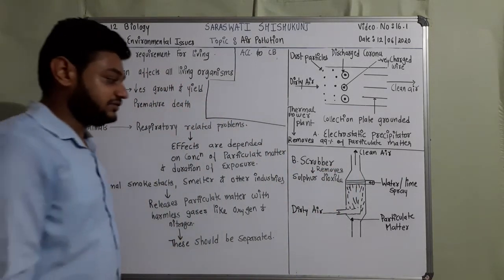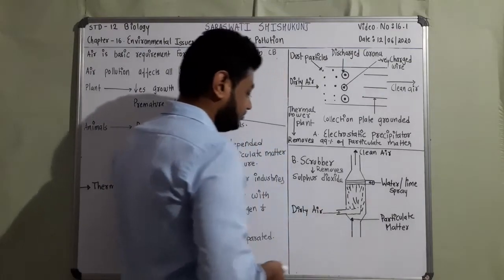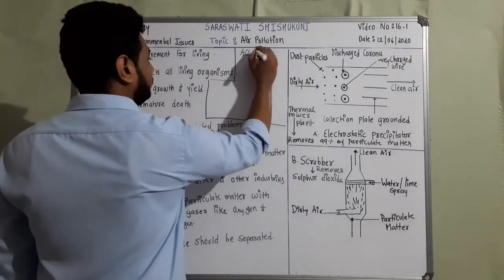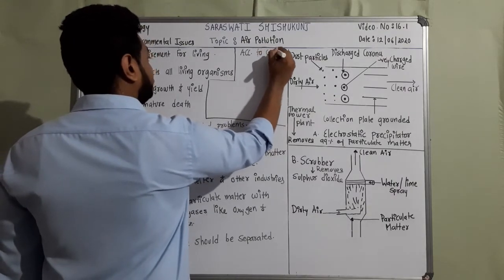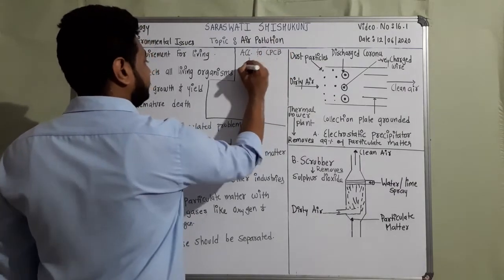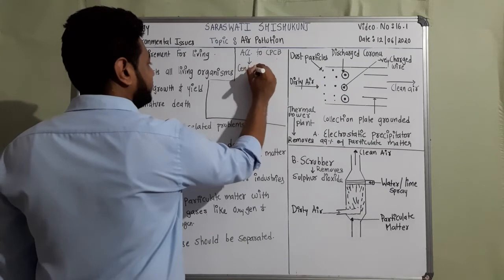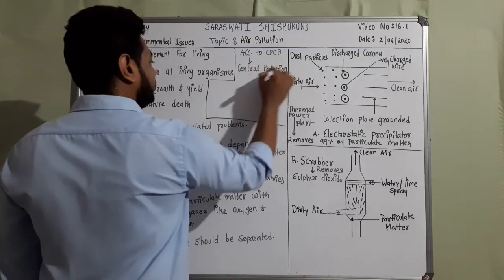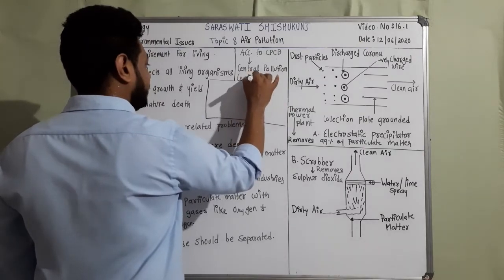So sulfur dioxide can get removed by this process. According to the Central Pollution Control Board, CPCB, this full form you have to remember, Central Pollution Control Board.